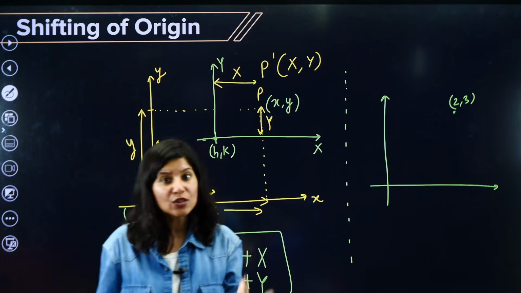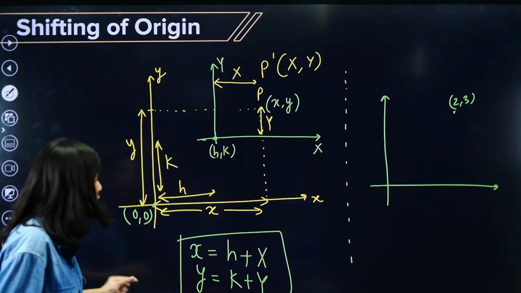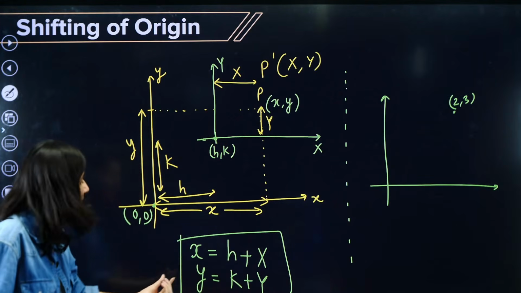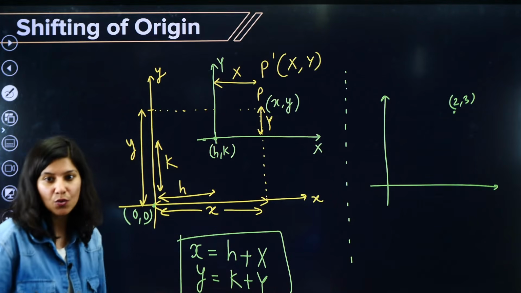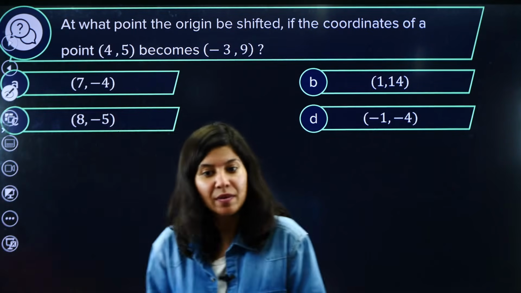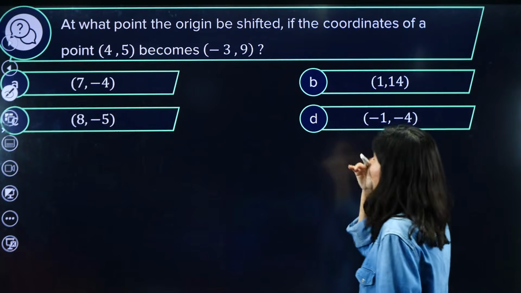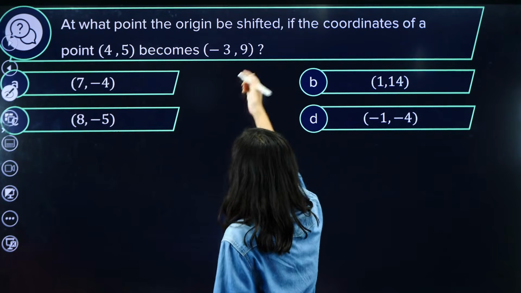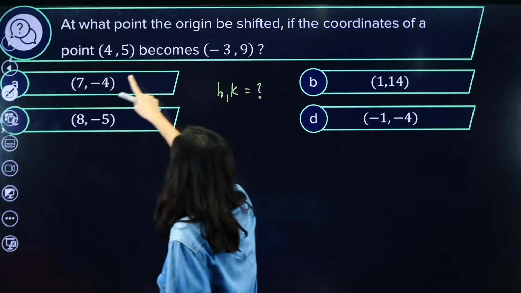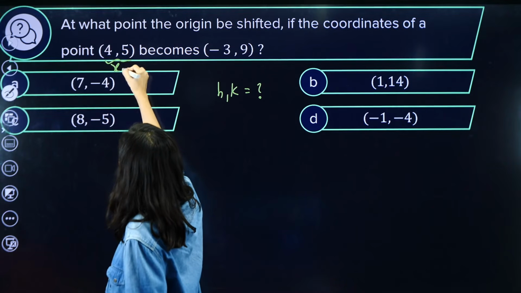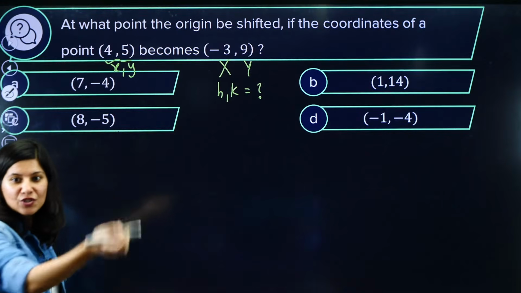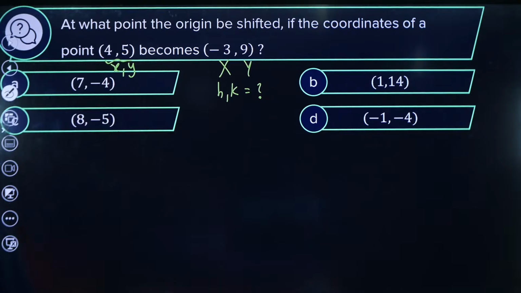Now if we solve one question, then you will understand. All you have to remember is original is equal to h plus final coordinate. Original is equal to k plus final coordinate. Formula you have to remember, then everything will be sorted. At what point should the origin be shifted? That means what they are asking is h comma k. If the coordinate of a point is 4 comma 5, this is your small x, small y, and this is capital X, capital Y. You know the formula, just apply.